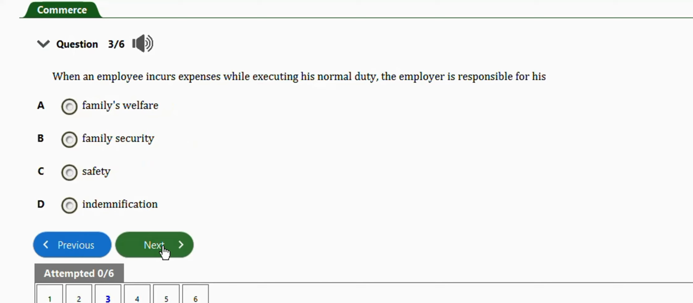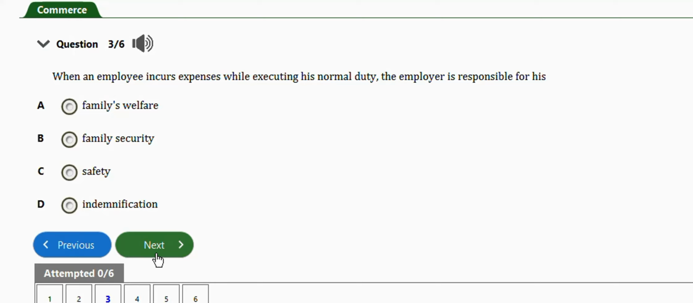Okay, next question. It says when an employee incurs expenses while executing his normal duty, the employer is responsible for his: family's welfare, family security, safety, indemnification. Right answer is option D, indemnification. Now, indemnification is simply compensation due to loss or damage incurred by a person.